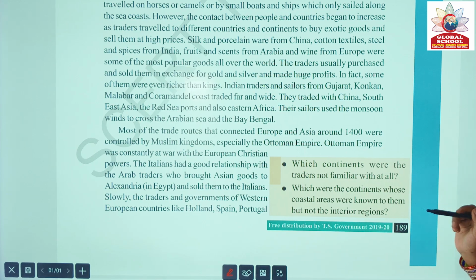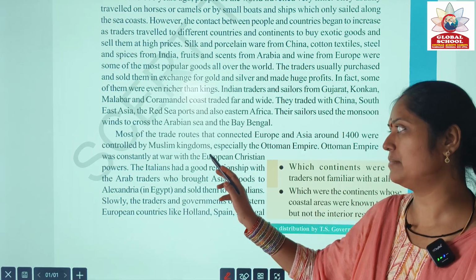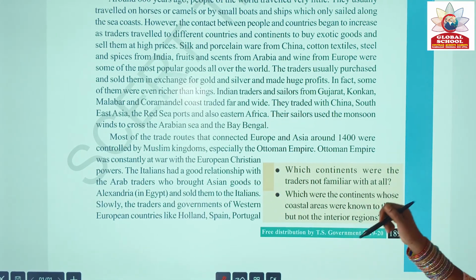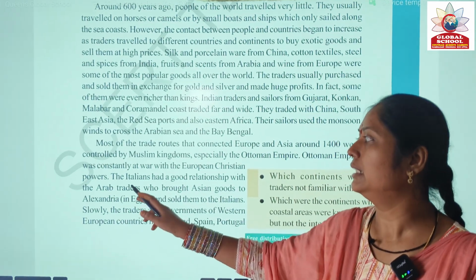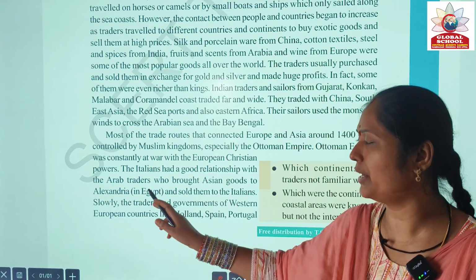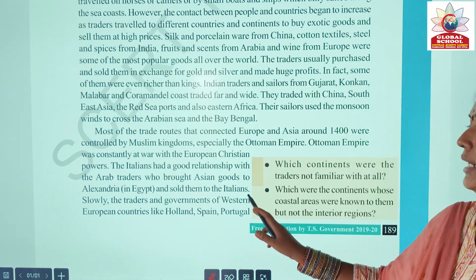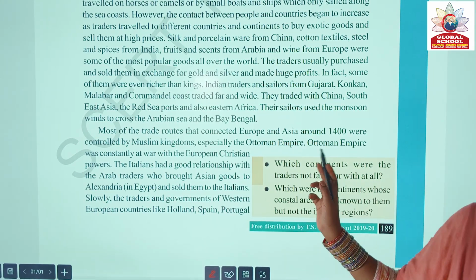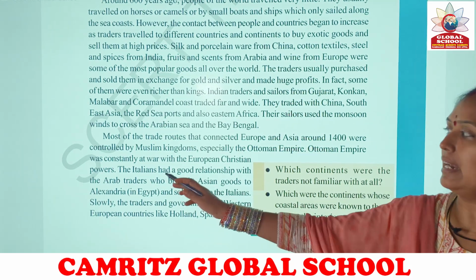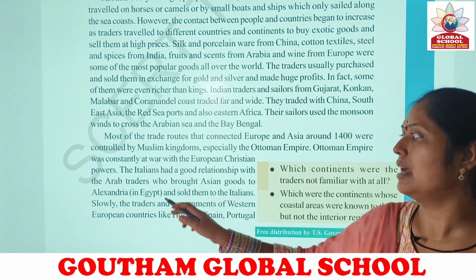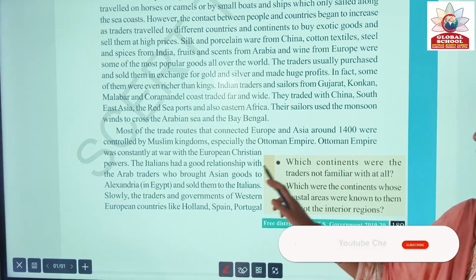Most of the trade routes that connected Europe and Asia around 1400 were controlled by Muslim kingdoms, especially the Ottoman Empire. The Ottoman Empire was constantly at war with the European Christian powers. Due to that, the Italians had a good relationship with the Arab traders who brought Asian goods to Alexandria, that is Egypt, and sold them to the Italians.